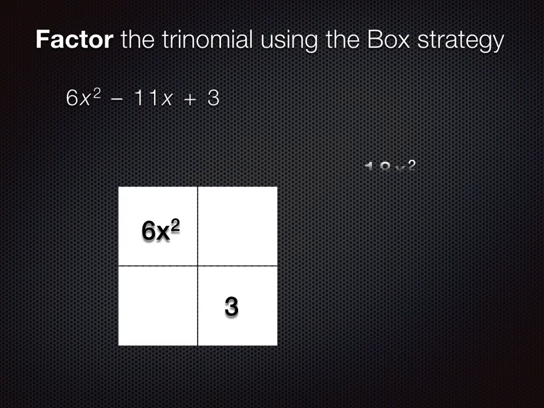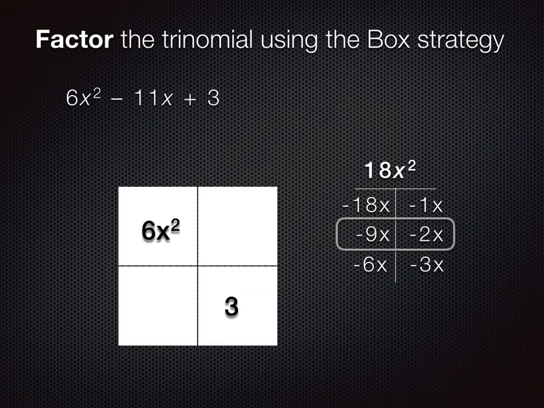Multiply those two terms together, you get 18x squared. And let's start listing the factors of 18x squared. I'm only going to use the two negative factors because you see my middle term is negative. So two negative numbers multiply together to equal a positive, and they'll add together to equal a negative. In fact, this is the set of factors that I want to write on the diagonal.